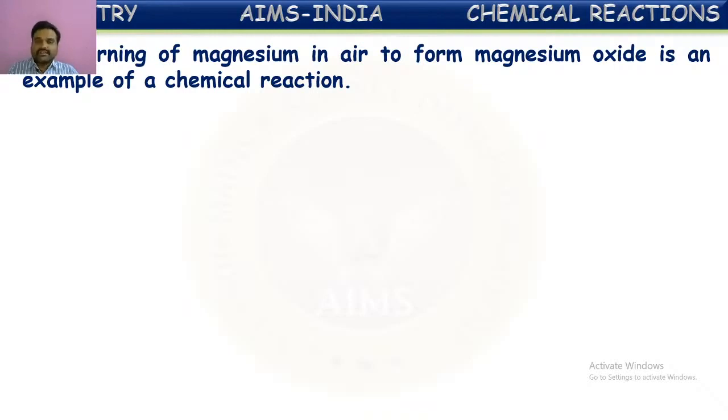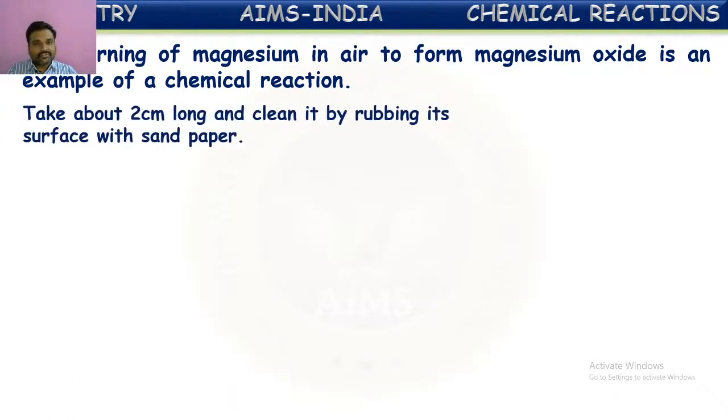We see crackers burning at the time of Diwali. Mostly in those crackers, they use magnesium as one of the reactants. When you burn this magnesium, it burns with a dazzling white flame. So that is one of the chemical reactions. There, magnesium on reaction with oxygen forms magnesium oxide.